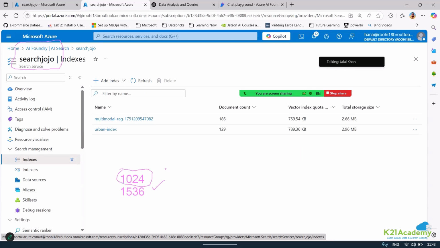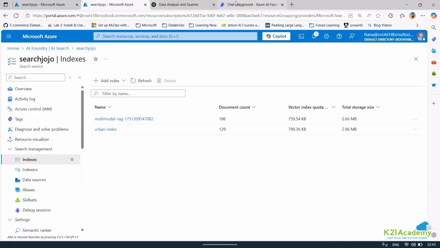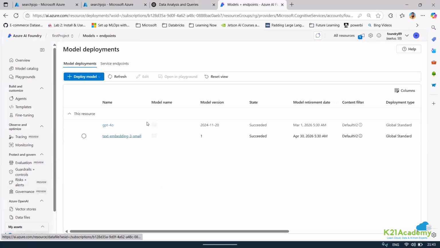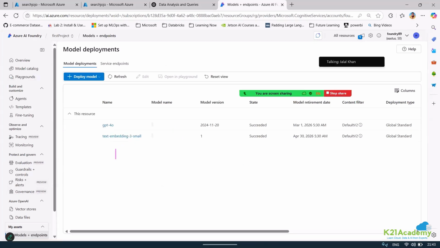So maybe because of this, the embedding is not even getting captured. Though it is not throwing any error, the embedding is not getting captured in my index schema, or in the indexes. That can be one of the things, because I know this is the maximum vector length. The others are all taken from the Azure OpenAI model, and I have deployed a model with an embedding length of 1536.